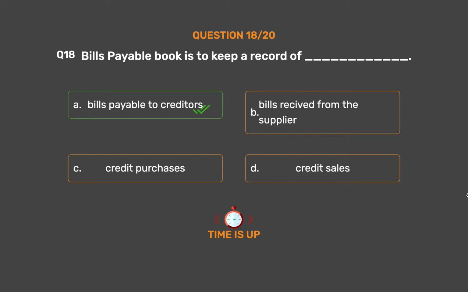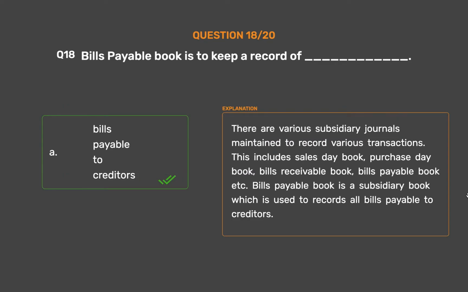bills payable to creditors. There are various subsidiary journals maintained to record various transactions. This includes sales day book, purchase day book, bills receivable book, bills payable book, etc. Bills payable book is a subsidiary book which is used to record all bills payable to creditors.